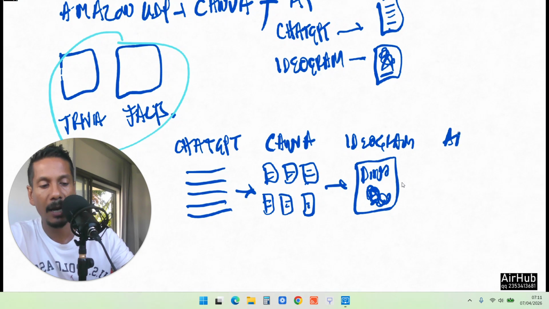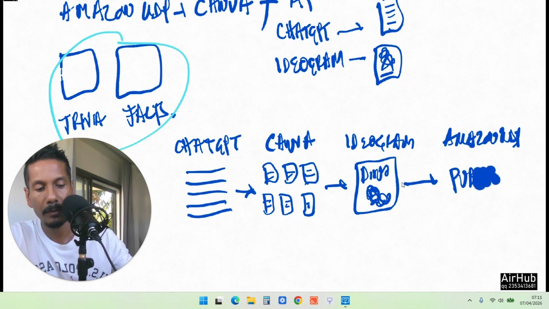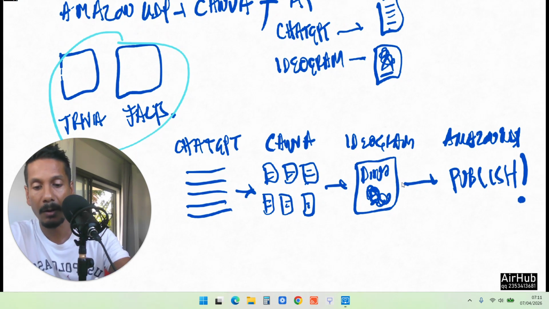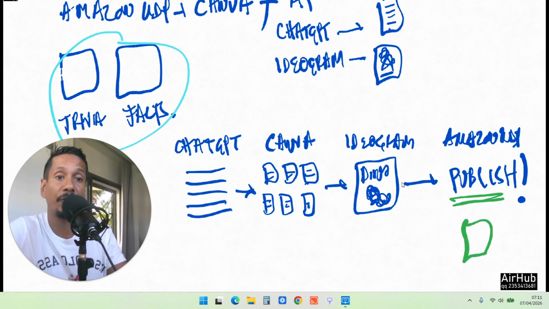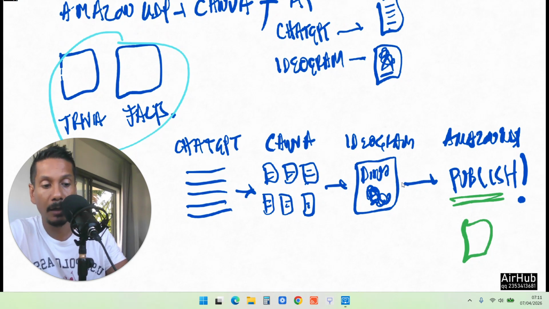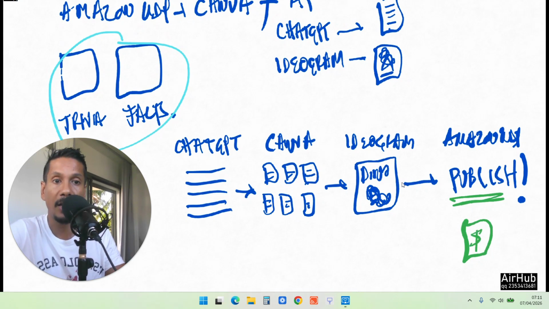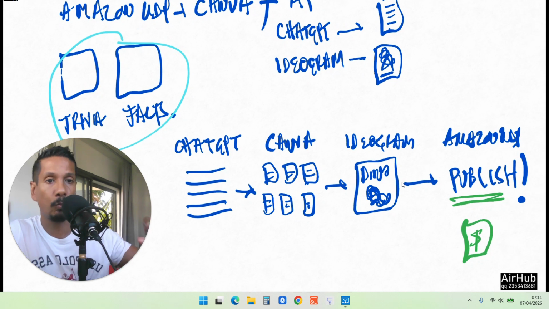Then you head over to your Amazon KDP account, and you publish. That is now a digital asset sitting on Amazon, and people are seeing it, right? People can buy it. Someone buys it, you just collect the royalty. You don't need to worry about anything else. You just collect your royalty, okay?